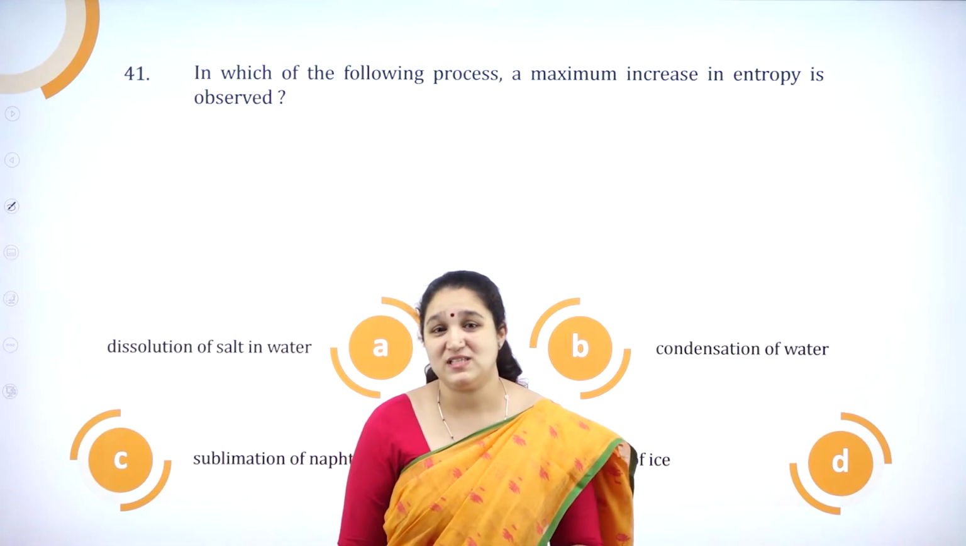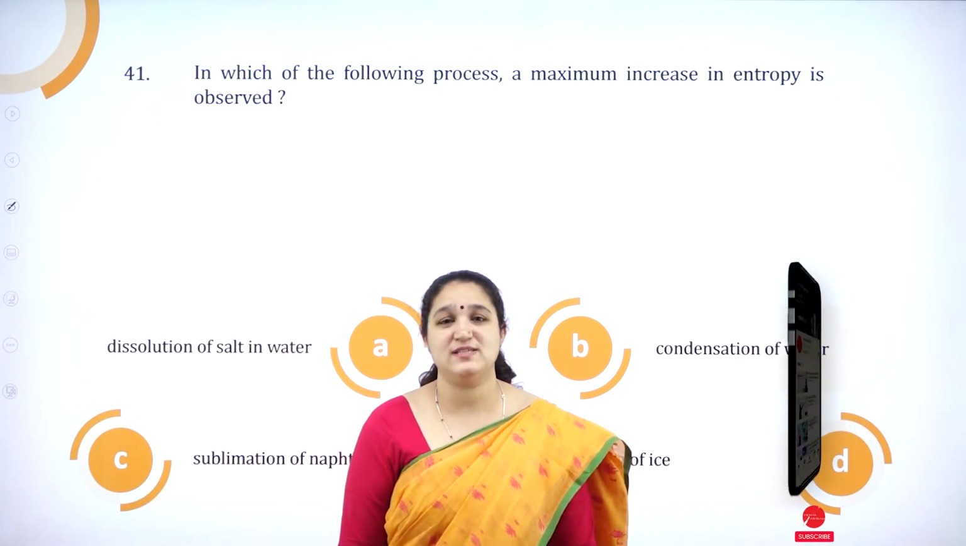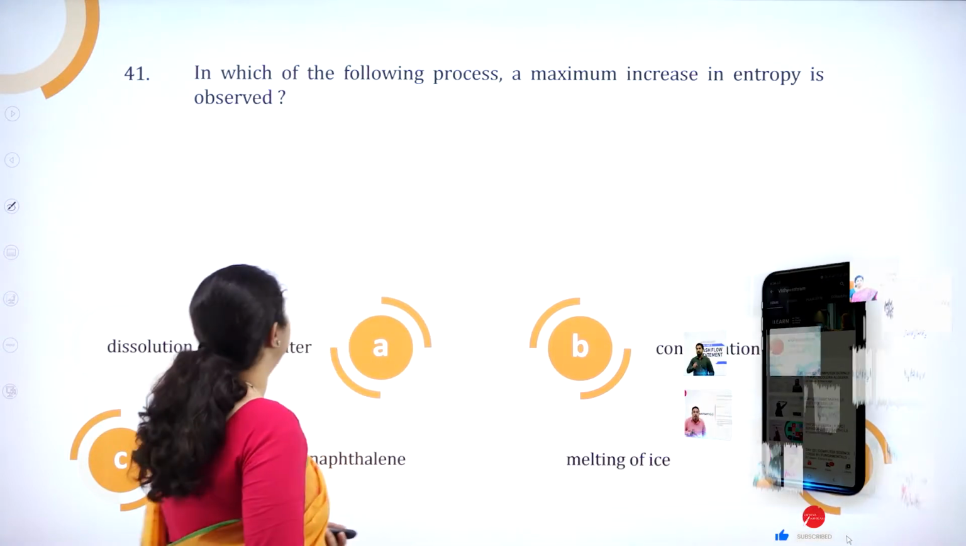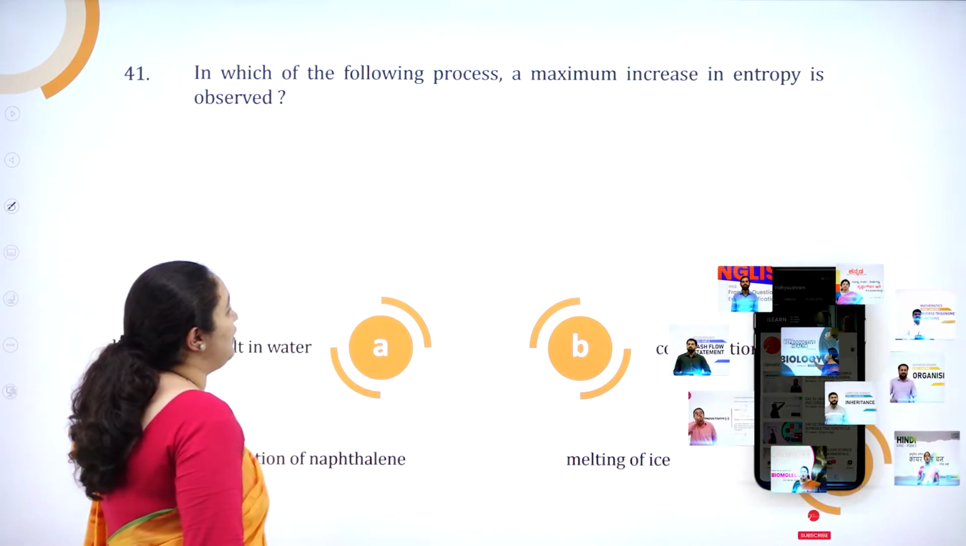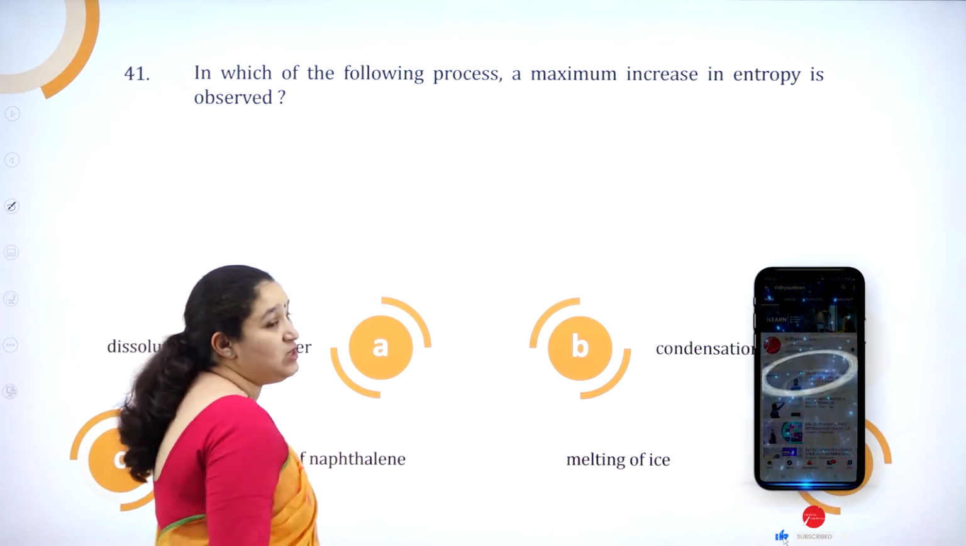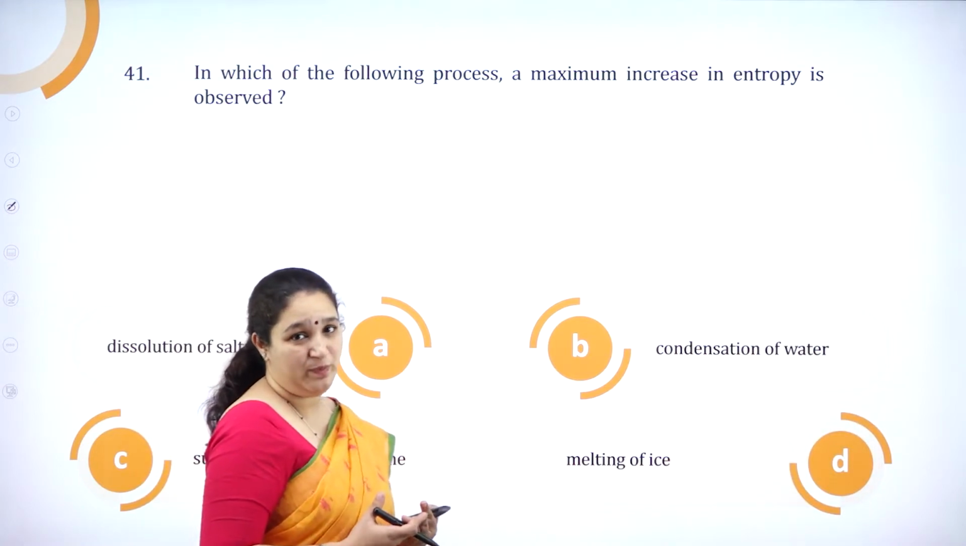Hello my dear students, welcome back to part 3 of Karnataka CET 2007 chemistry paper. We'll do the 41st question. In which of the following processes is a maximum increase in entropy observed? So what are they asking? Where there is an increase in entropy.